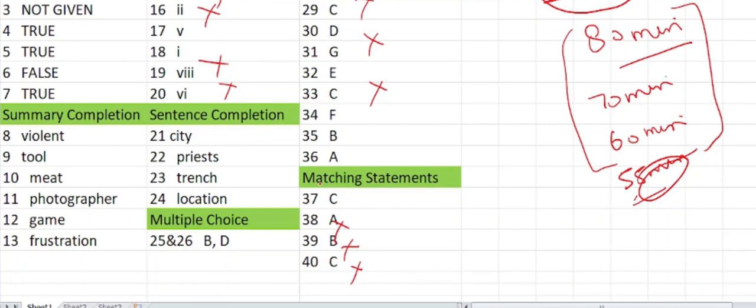So that means the student is facing a problem in skimming or scanning. So he needs to work on that part. Understanding is not an issue, but he has to read the passage multiple times, because in matching headings, matching information or matching statements, answers don't follow the order.